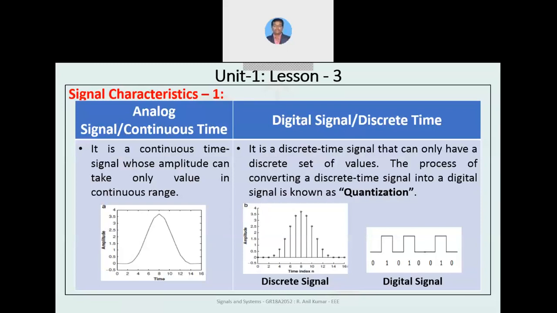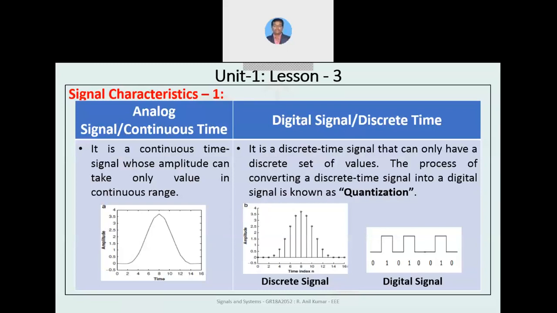Coming to the first signal characteristic, with respect to time and with respect to samples, the signals are characterized as analog signals and digital signals. In other words, we can call them continuous time signals and discrete time signals. As you already studied, continuous time signals represent signals with respect to time, and discrete time signals are represented with respect to samples. In continuous time, we can define the signal at any instant of time, whereas in discrete time, the signal exists only for particular samples.